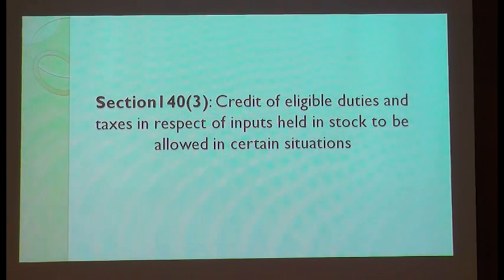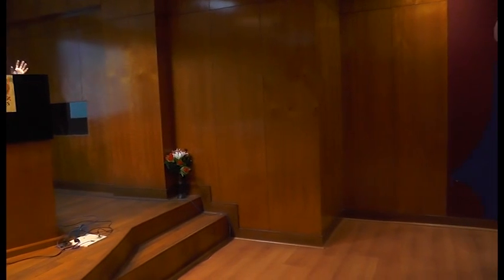So what the law is saying is, in case you were not liable to be registered under the old law, or if you are dealing in exempted goods, or if you are dealing in any exempted services, even then whatever credit you are having in your stock can be taken as a transition credit. You all understood? You were exempted under the old law. You were not liable to be registered under the old law, or you were dealing in exempted services, or exempted goods. In those circumstances, the law has said, okay, you can enjoy the credit on your stock.